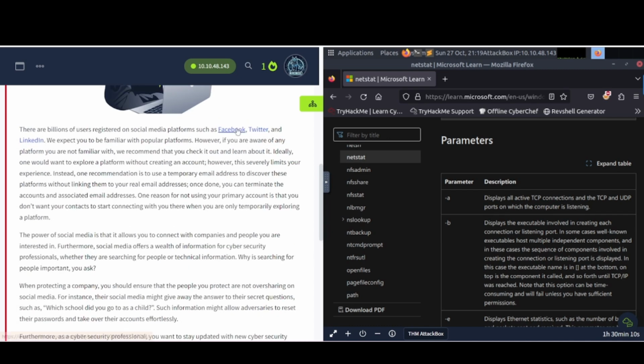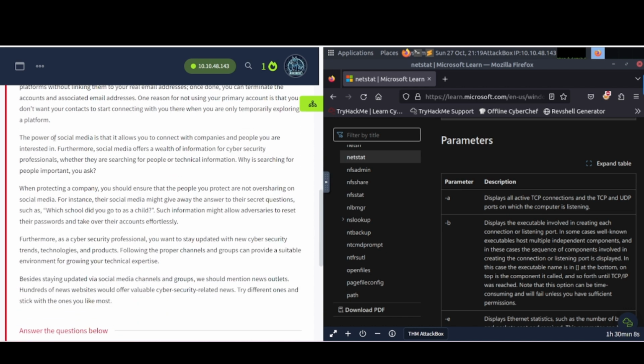Mastodon is another platform out there you can check out. The power of social media is that it allows you to connect with companies and people you are interested in. Furthermore, social media offers a wealth of information for cybersecurity professionals, whether they are searching for people or technical information.